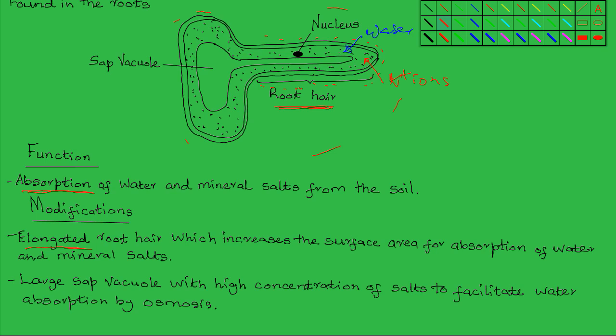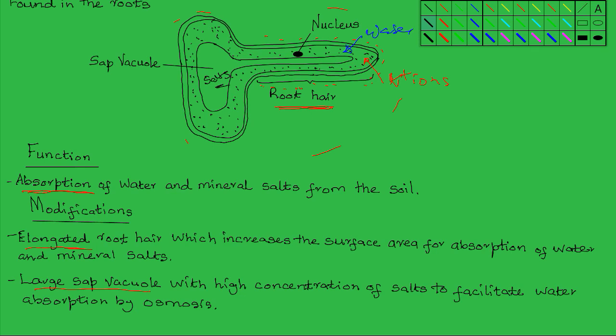And also secondly, there is the large subvacuole. This large subvacuole has a high concentration of salts. There is a high concentration of salts within the subvacuole.